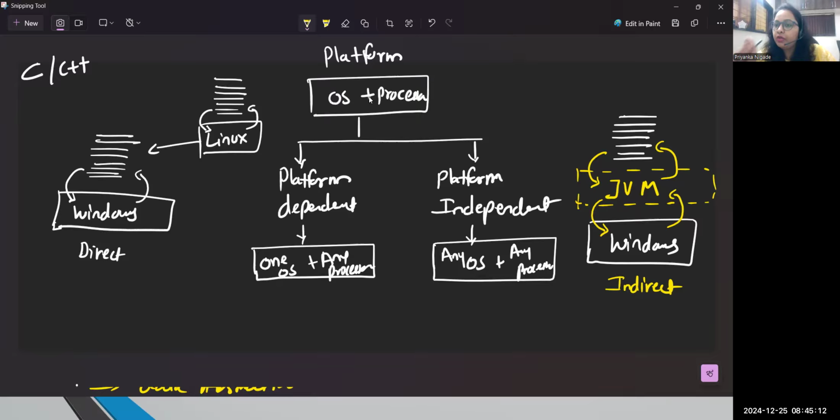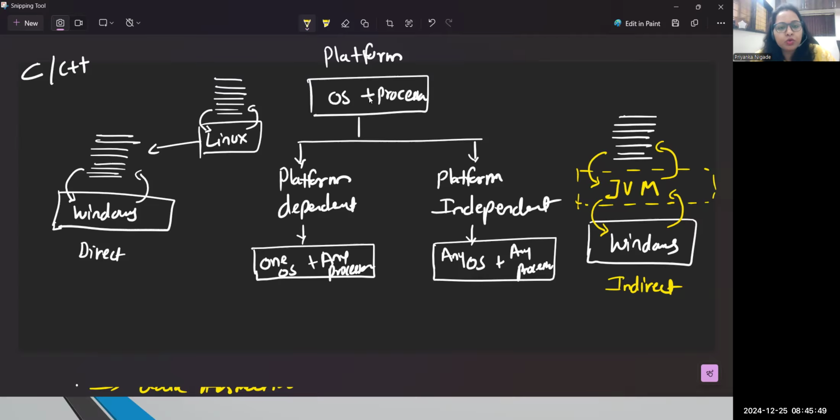So every Java code when you write, if you don't have JVM, you will not be able to run that particular program. Clear? And you don't need to install it separately. In the last session, we installed JDK, remember? So nowadays, when you install JDK, which stands for Java Development Kit, on your local machine, by default you are getting JRE. In fact, you are getting JVM built in within that particular software. So now you have JDK, you have JVM, and you have JRE also, which is a runtime environment.